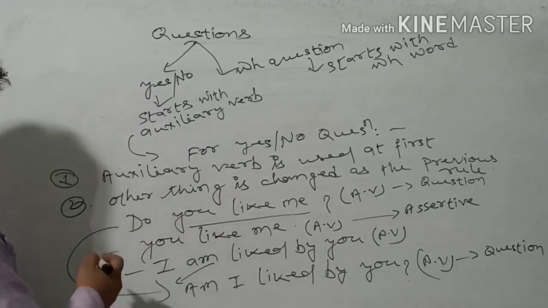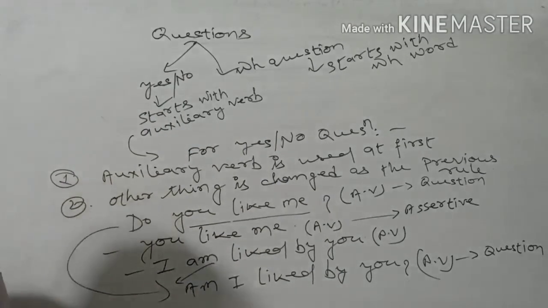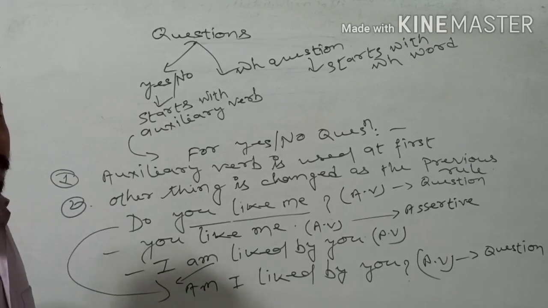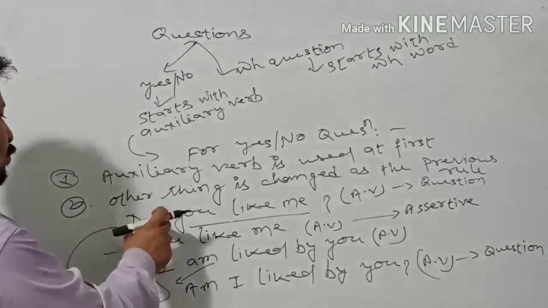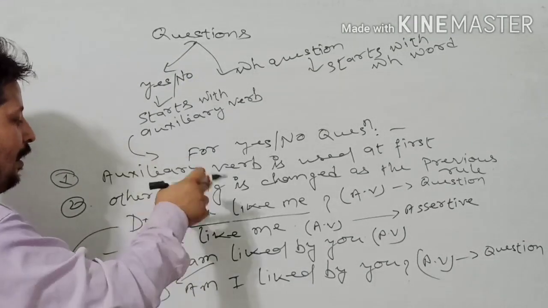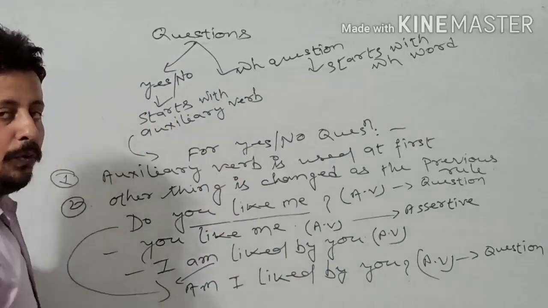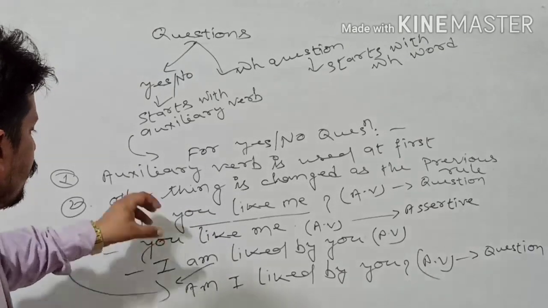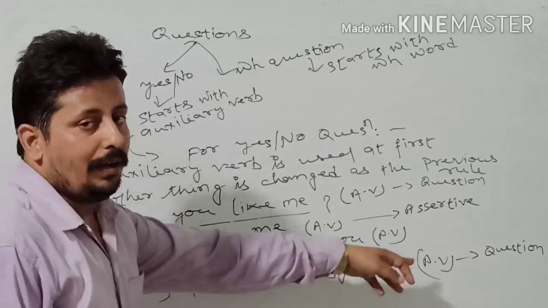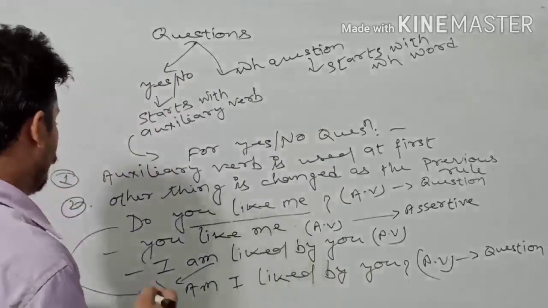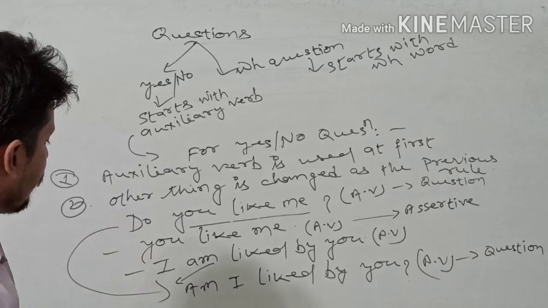For the example, you will see: do you like me? It is from the simple present, and you know better, we can do it from the tenses rule. In the interrogative, we have to use do or does at the beginning, then subject, verb 1, object. And throw that structure into passive, as you have to use the auxiliary verb. It means am, is, are plus subject, then verb 3, by and object. But I want to make you understand clearly through this example.